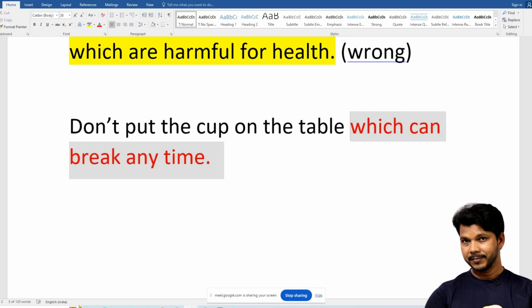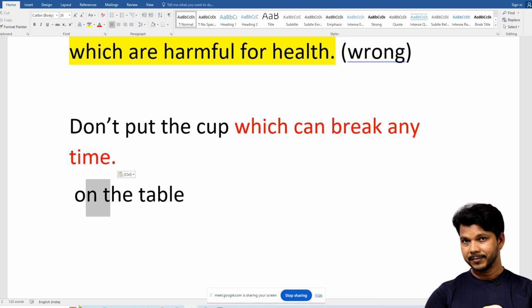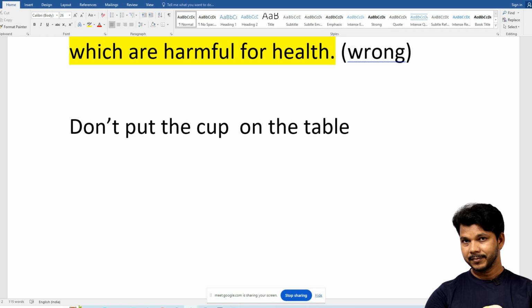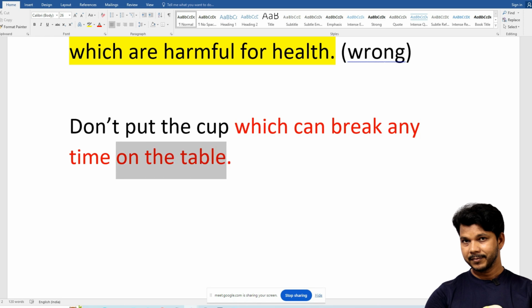Now listen to me carefully. The extra information is which can break anytime. If by mistake I put the extra information beside the cup, suppose I put it here, don't put the cup which can break anytime, and here I say on the table. This information is about a cup. Did you understand what happened? Now what am I talking about which can break anytime? Table or cup? Cup.